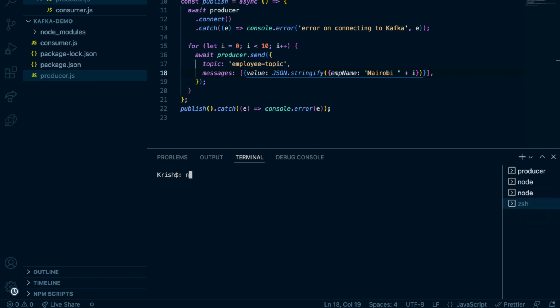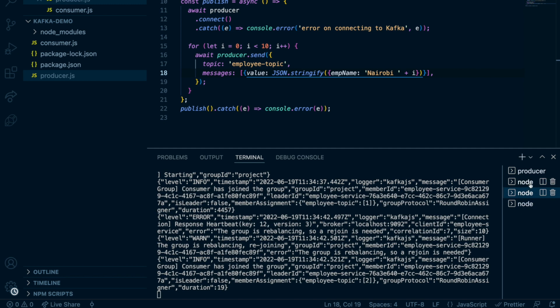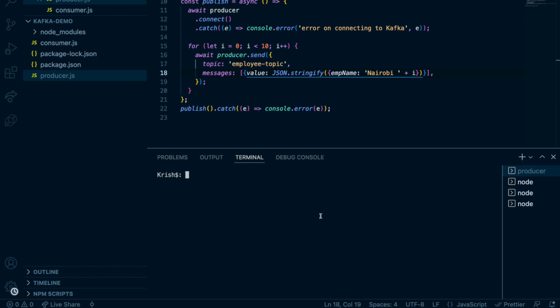Right, now it will balance again. So now you can see each consumer listening to each partition. Now I'm going to produce the message. See what happened.